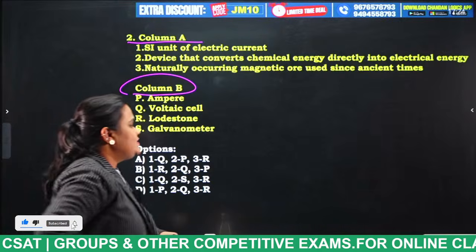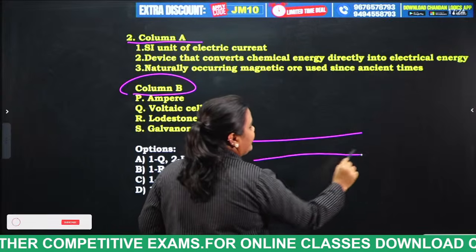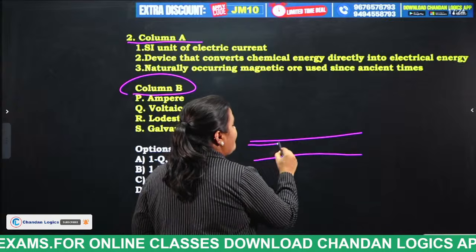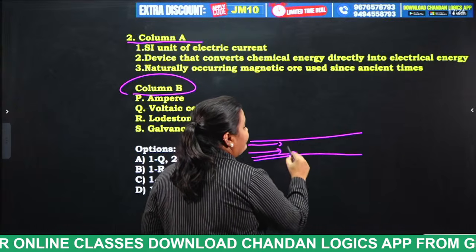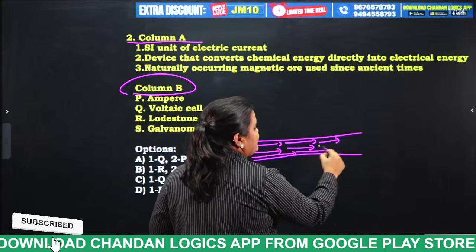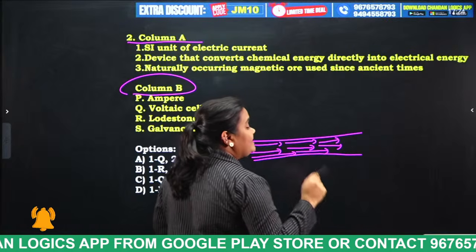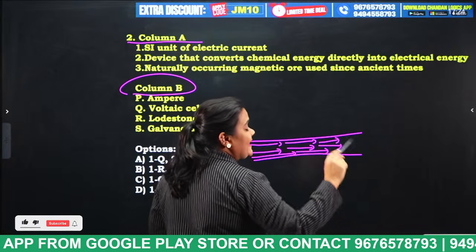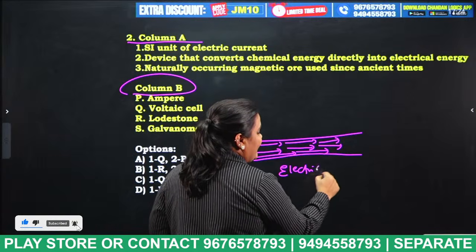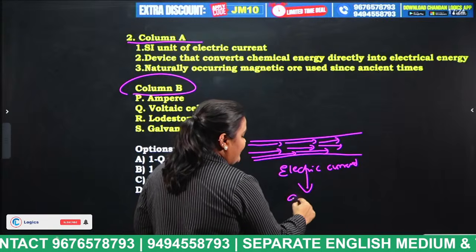So there is a current carrying conductor. What happens in this current carrying conductor, students? The flow of charges, especially electrons, takes place through a current carrying conductor. So what is generated there? Electric current is generated there. This electric current is measured in amperes.